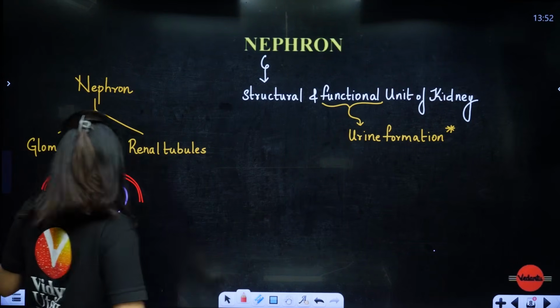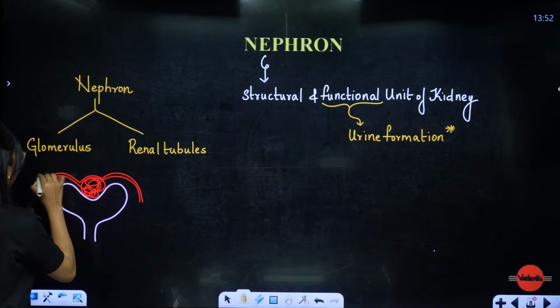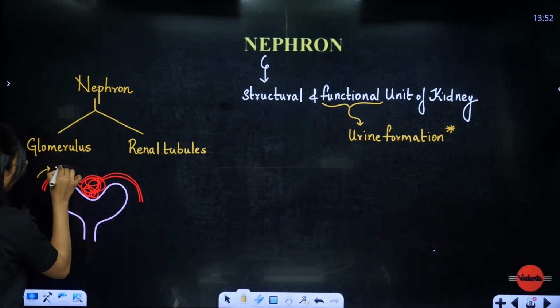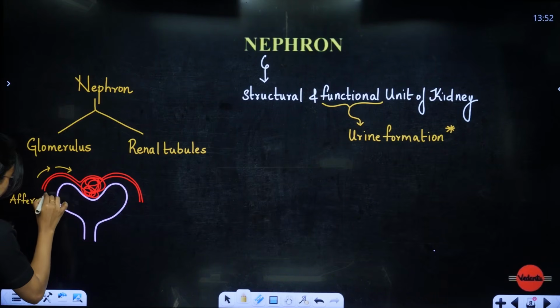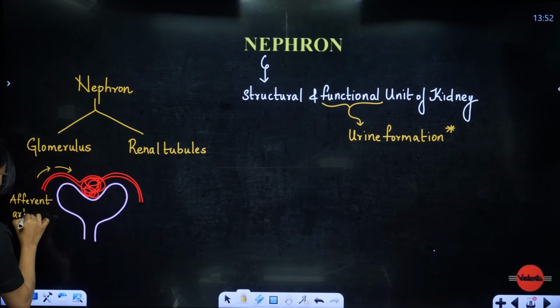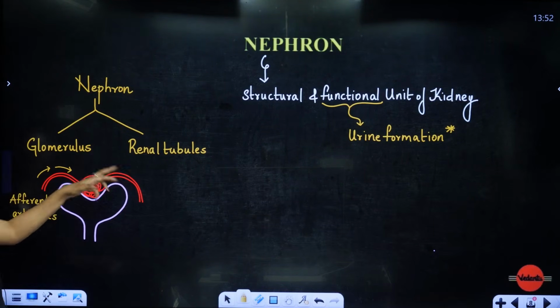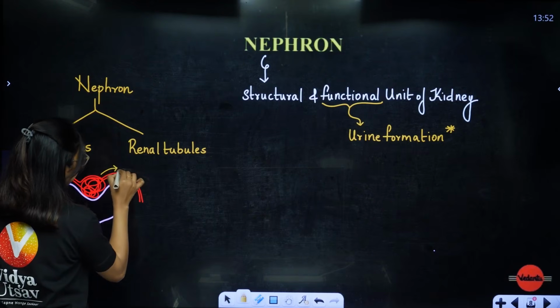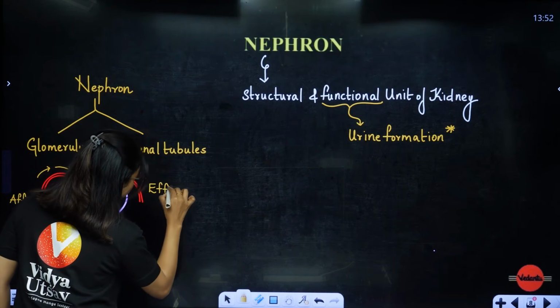What is going to be there, students? The one that is bringing the blood, remember, the one that is bringing the blood. This is called the afferent arteriole.